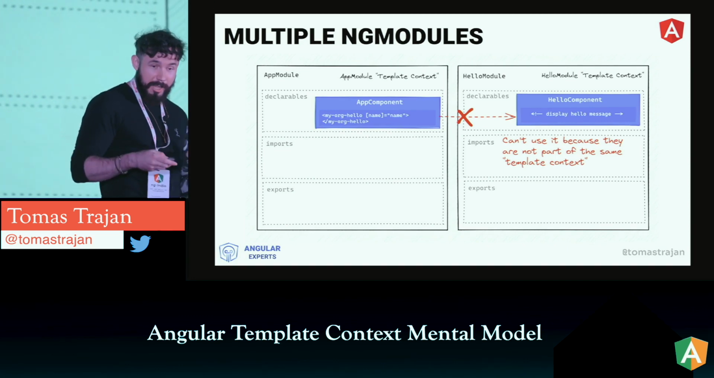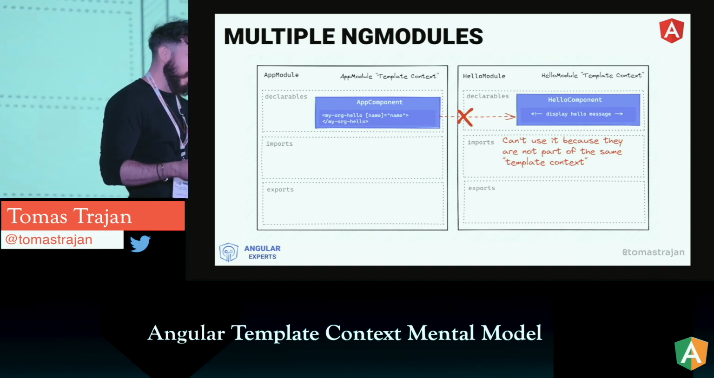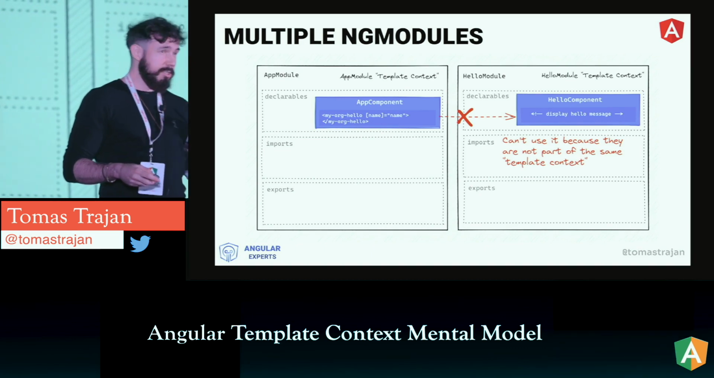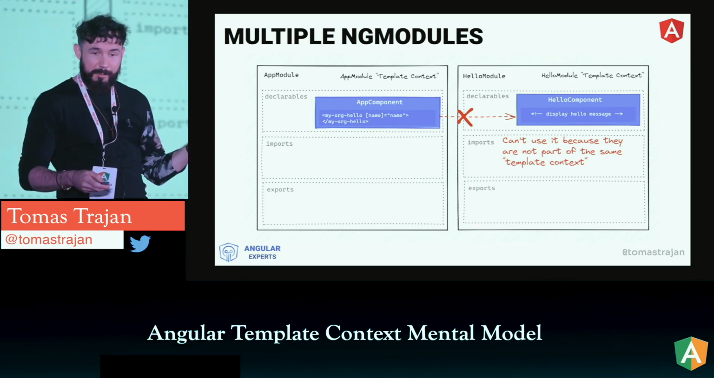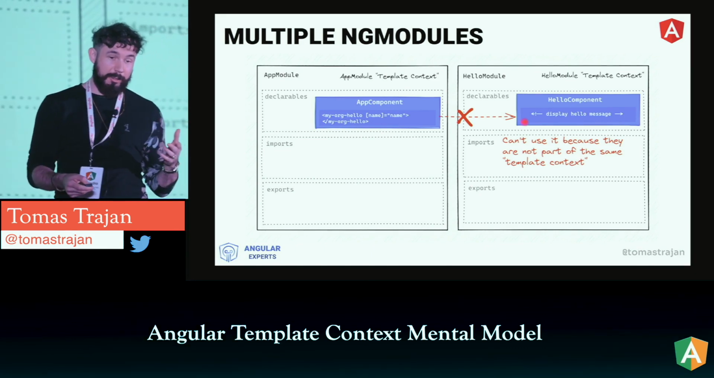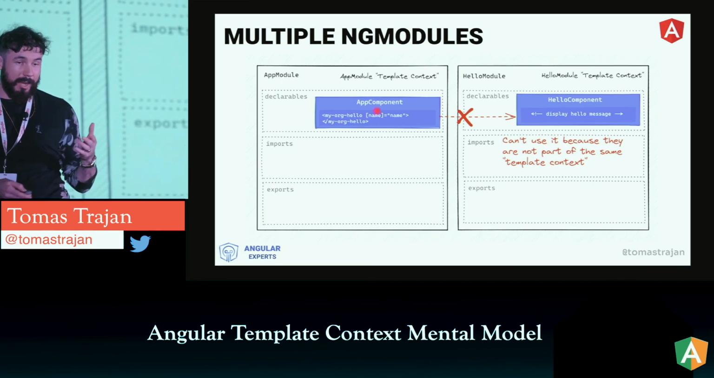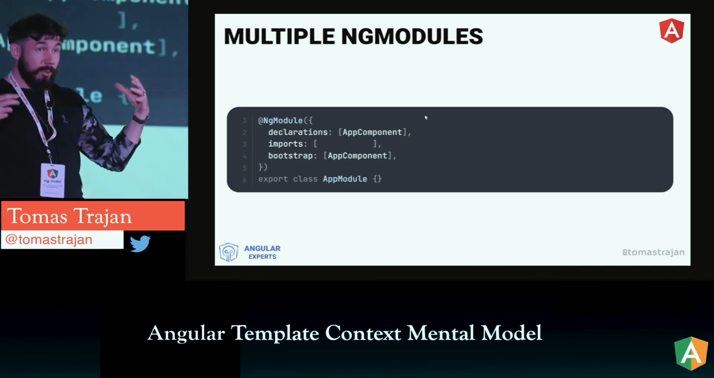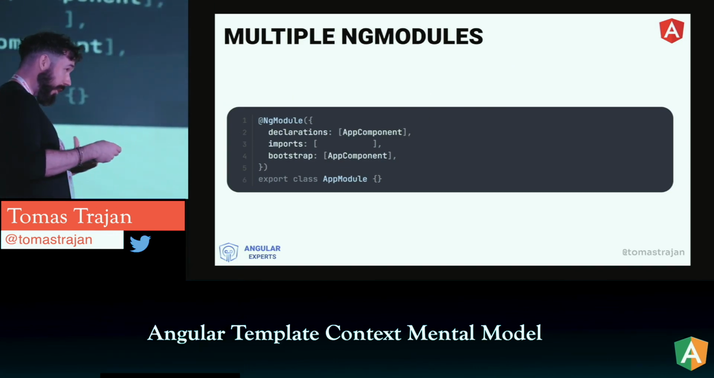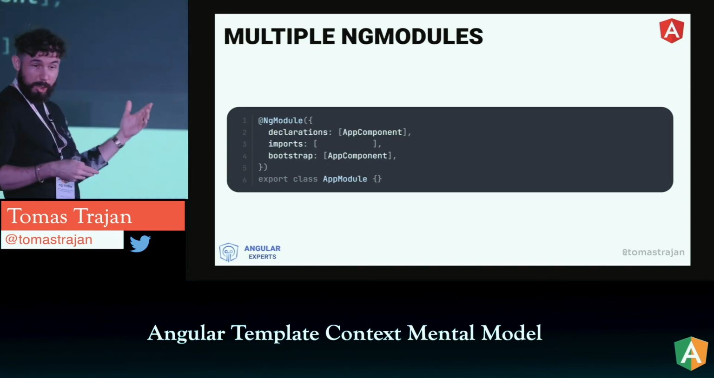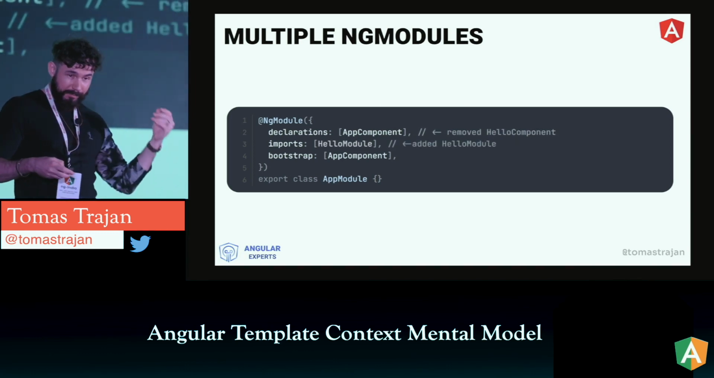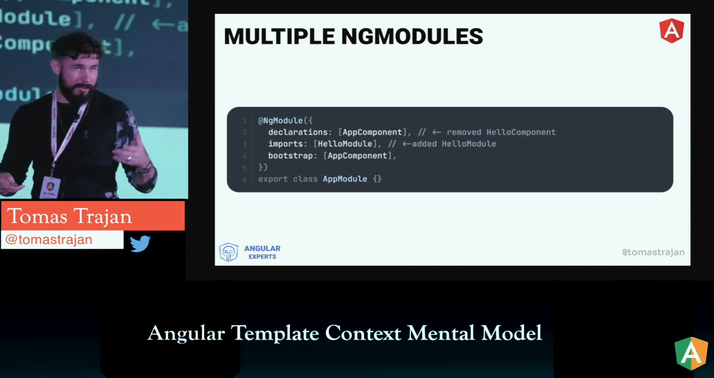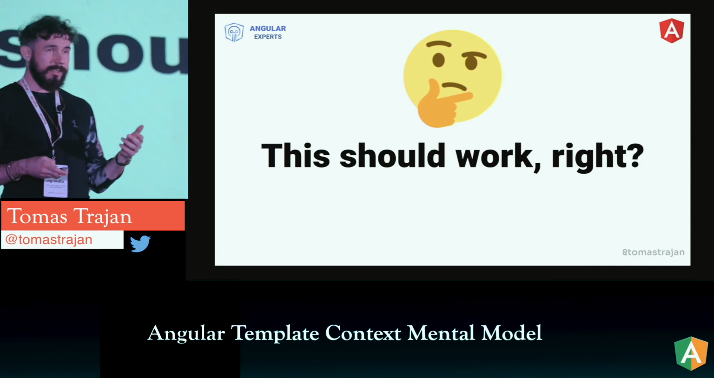Of course, if we try to run this application, this is not going to work, and we would get the same error because there is no connection, so we cannot use this hello component in the template of the app component. So we can try to fix it by connecting those two template contexts, by adding the hello module to the imports of the application module, right? That's the most logical thing, and this should work, right?